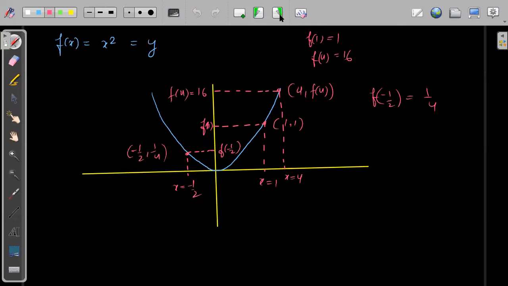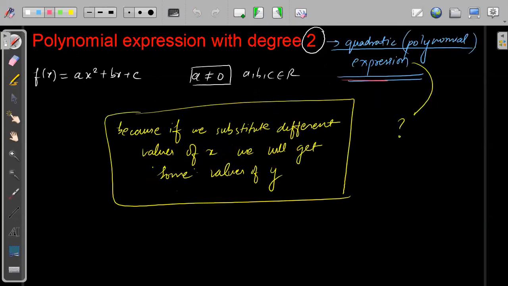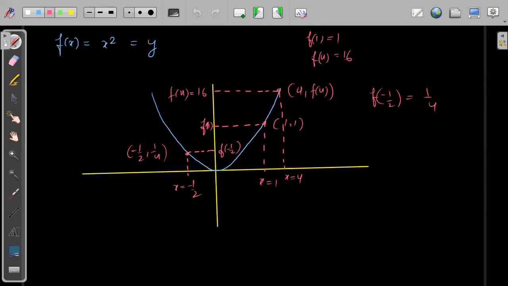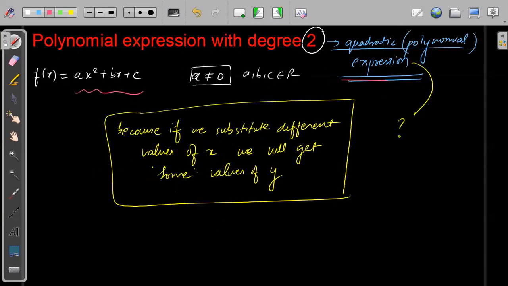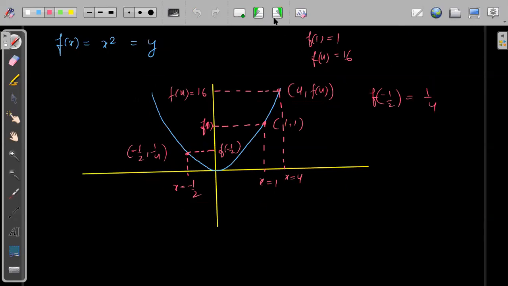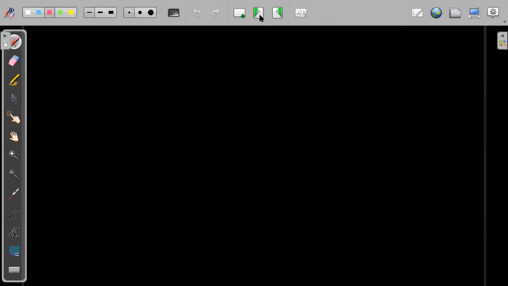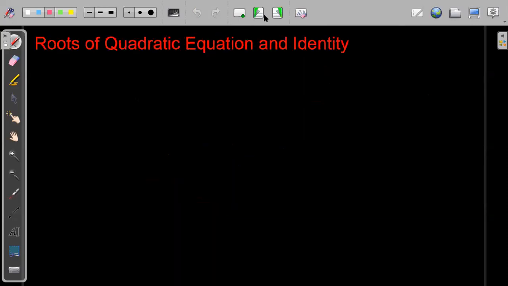Okay. Now, first we have seen that the general form of the expression is ax square plus bx plus c. Okay. Now, the first thing which we will try to do is find out how this expression actually looks like.